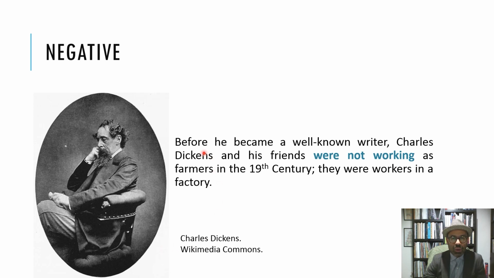And here again, we have first this sentence, before he became, which is the simple past, and then we have the past progressive, which is composed by the verb to be in the past, were, the negative word not, and working, which is the gerund again, the verb work plus ing.